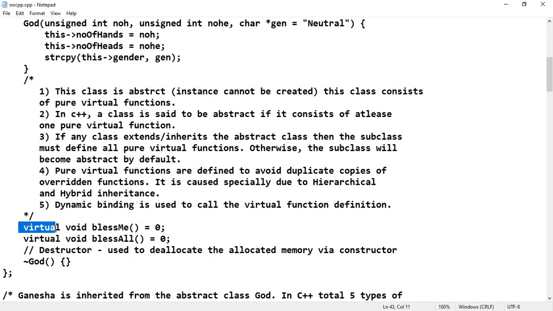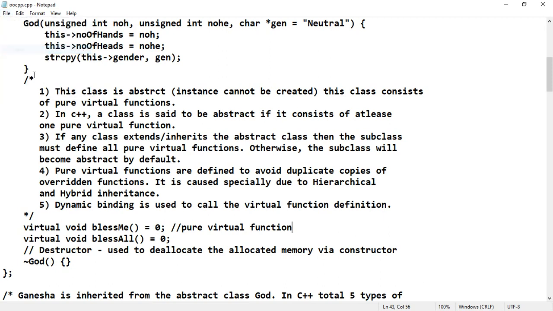But virtual void bless me equal to 0, this is the first time you might have seen the initialization of a function to 0. This way of declaring functions is said to be pure virtual functions. Initializing a virtual function to 0 is said to be a pure virtual function.